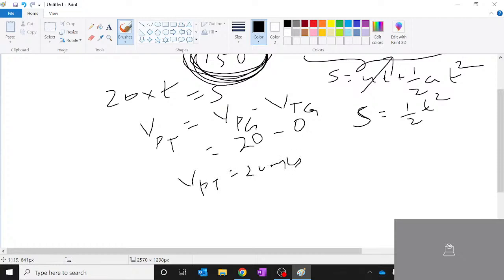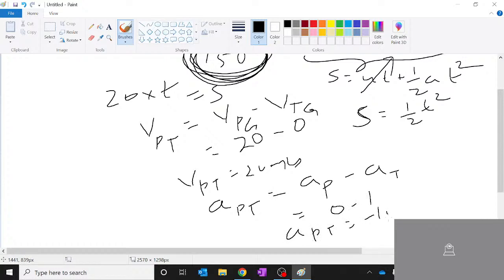Similarly, the relative acceleration, because the thief has acceleration, of police with respect to thief is nothing but acceleration of police minus acceleration of thief, which is nothing but 0 minus 1. So the relative acceleration is minus 1 meter per second square.